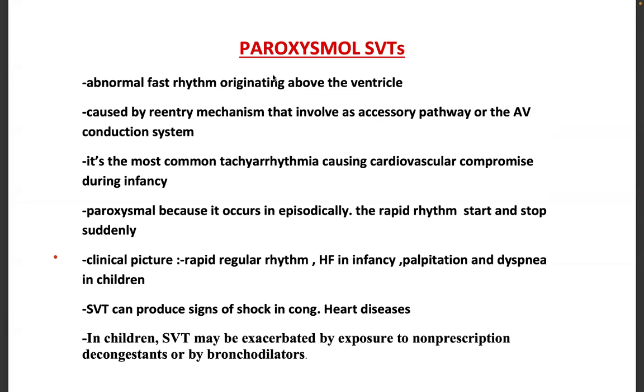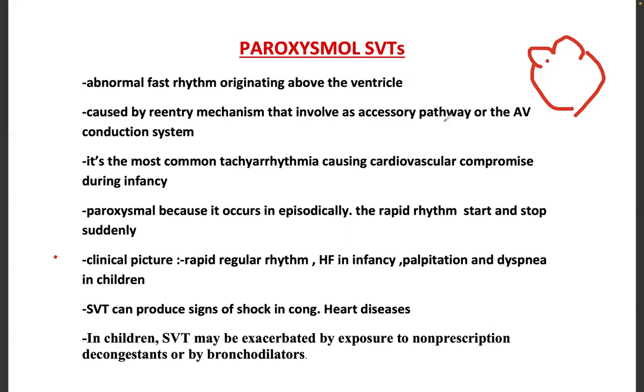Let's start with SVTs now. Paroxysmal SVTs. SVT means supraventricular tachycardia. So what is it? It is an abnormal fast rhythm originating above the ventricle. The name itself tells you it is supraventricular. This rhythm originates from above the ventricle and is an abnormally fast rhythm caused by a re-entry mechanism